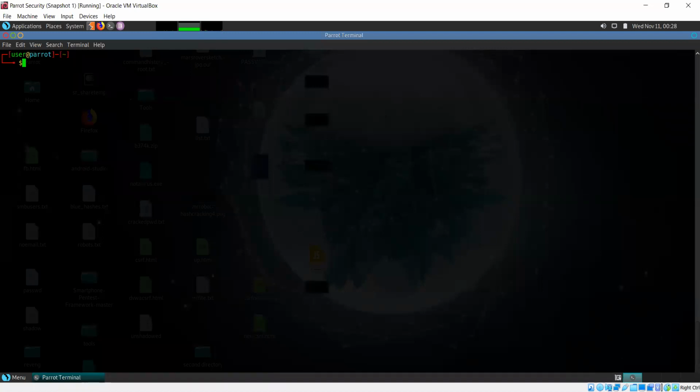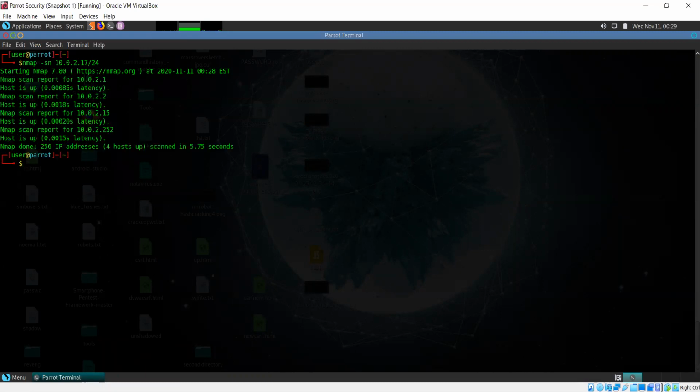Figuring that out, do a ping scan in nmap, nmap -sn, and the network is 10.0.2.1/24.